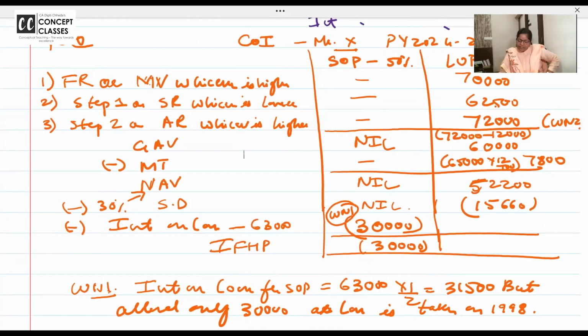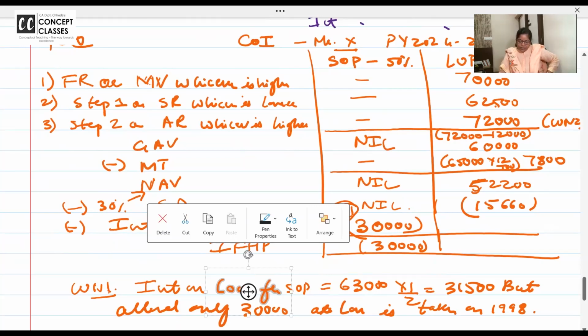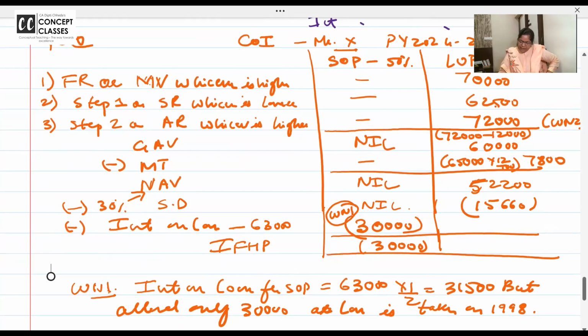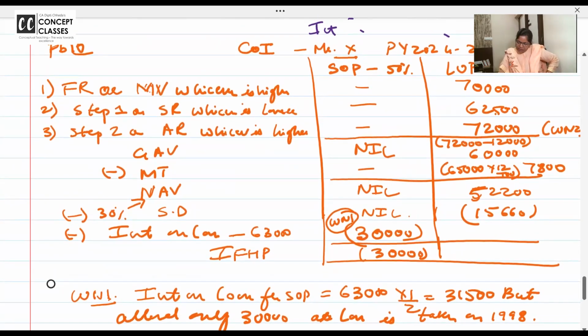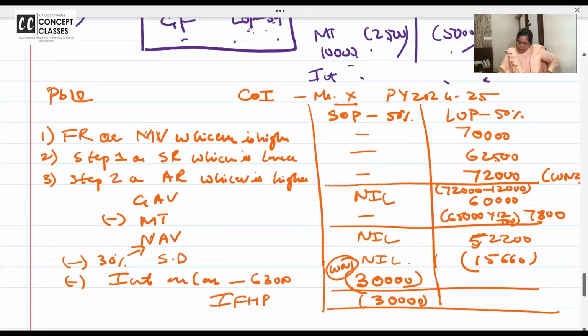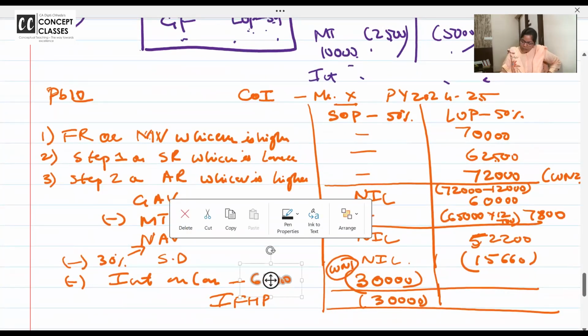It's changing because we are changing the interpretation of where to deduct unrealized rent. Yes. 62,500. Wait a minute, no problem, we'll clear it. It's not house property, income tax is a subject where things keep changing. 6,000 into 12 is the actual rent receivable. So if you deduct it there only, it will be 62,500.